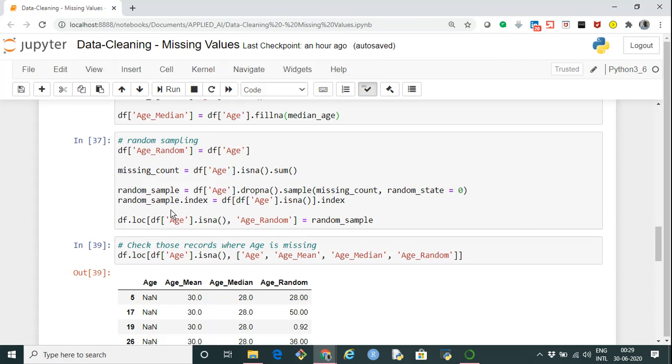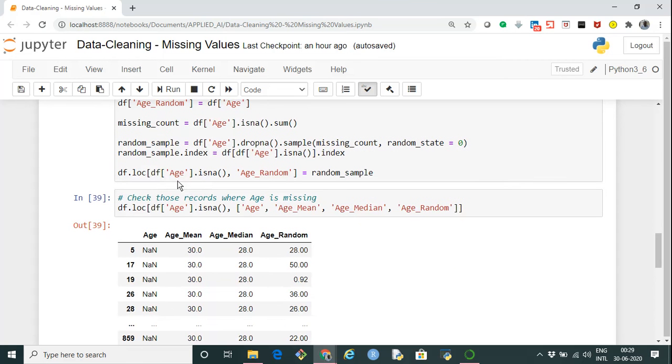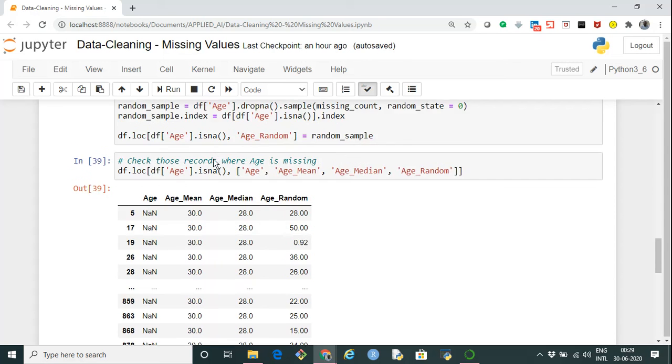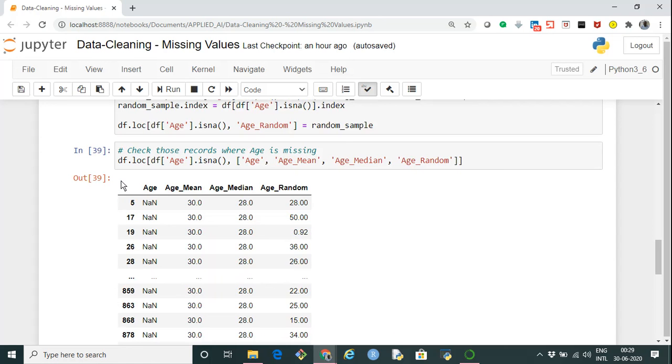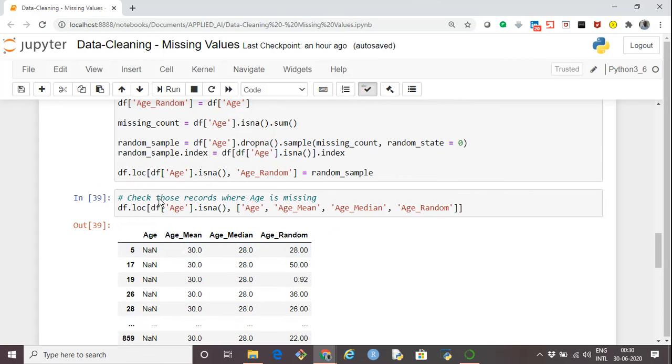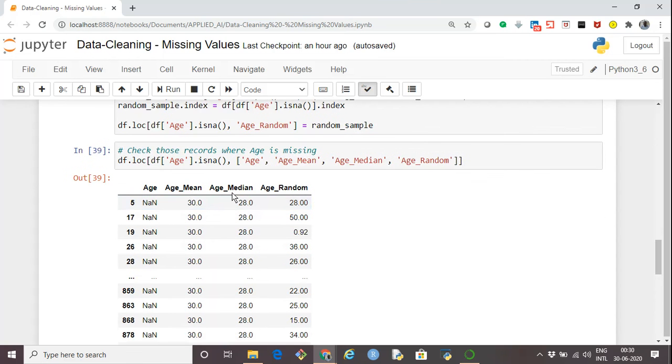Then I am replacing, wherever the age variable was having NA values, using that index, I'm updating the age underscore random variable with the random sample that we have created just now. After this, if I display the records from the data frame df, only for those records where age is NA, because the age column I am not touching, whatever new variables we have imputed, we have created new variables for that. So we have age mean, age median, and age random.